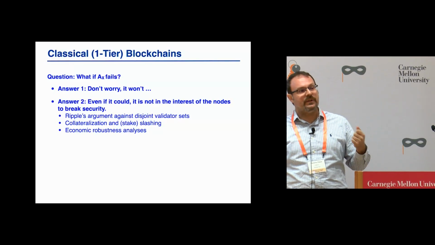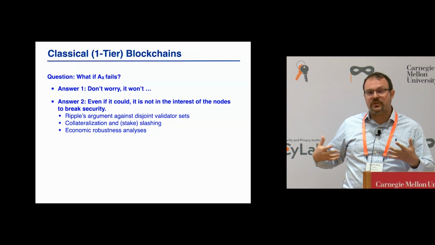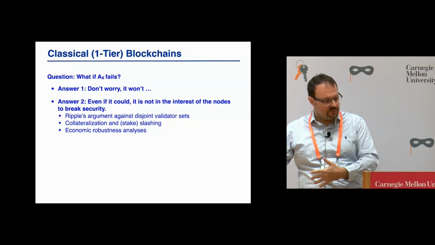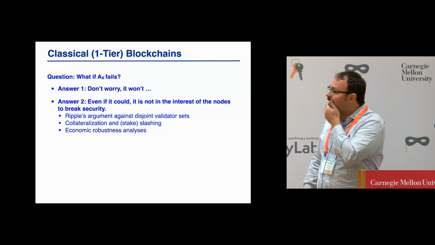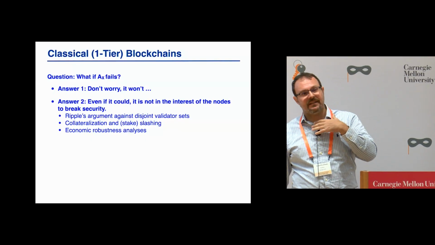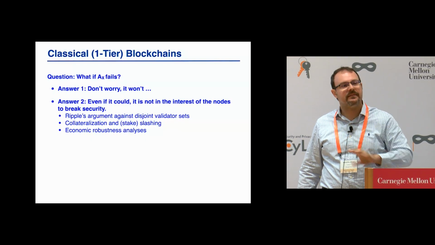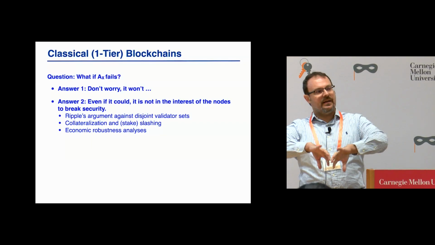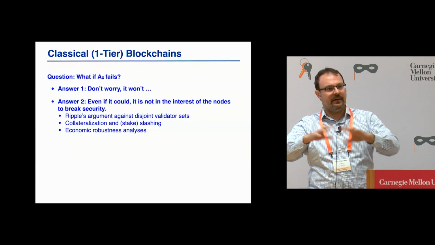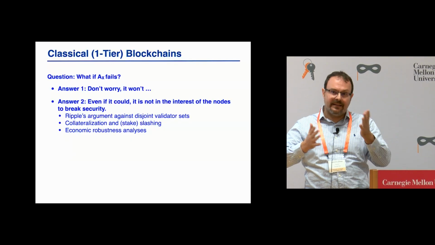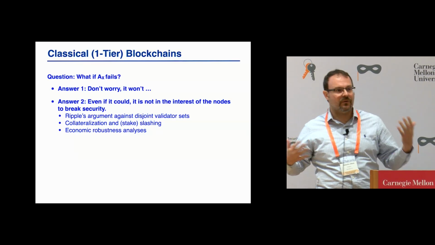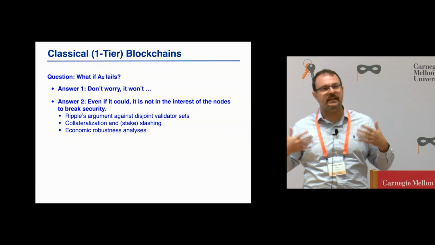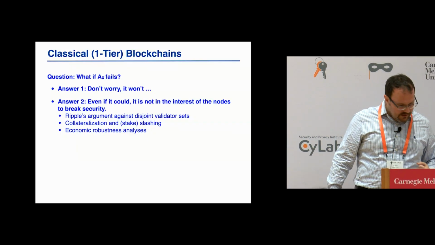answer to this, which is we are going to show that it's not in the interest of nodes to make the assumption fail. And this, in my understanding, is what underpins Ripple's security. Ripple has sets of validators, and it gets security only if those sets intersect, but they're locally generated, so their argument is that there is an incentive to have them intersect.